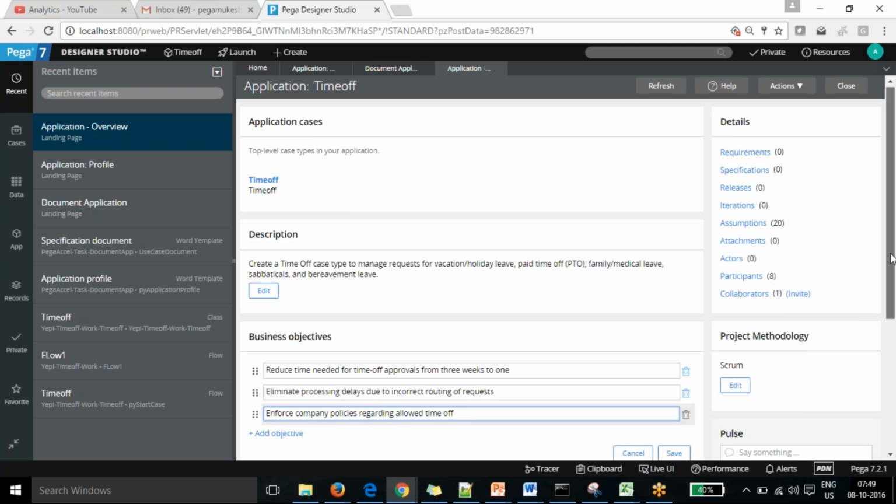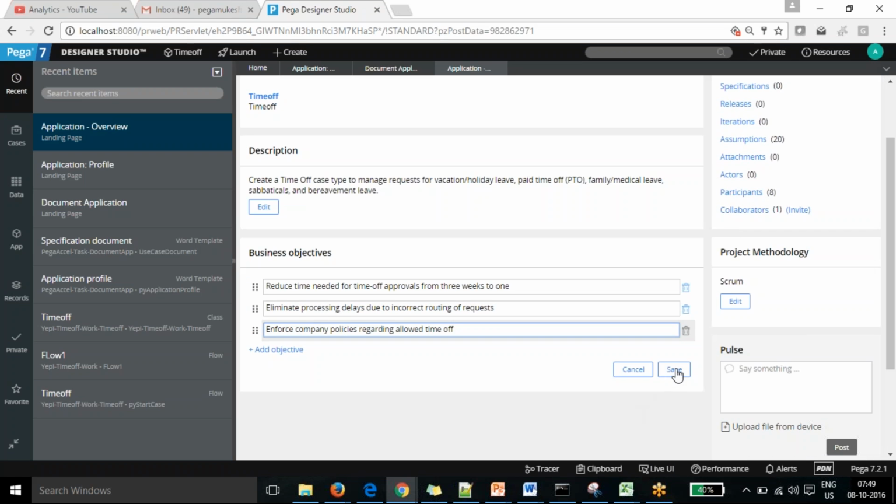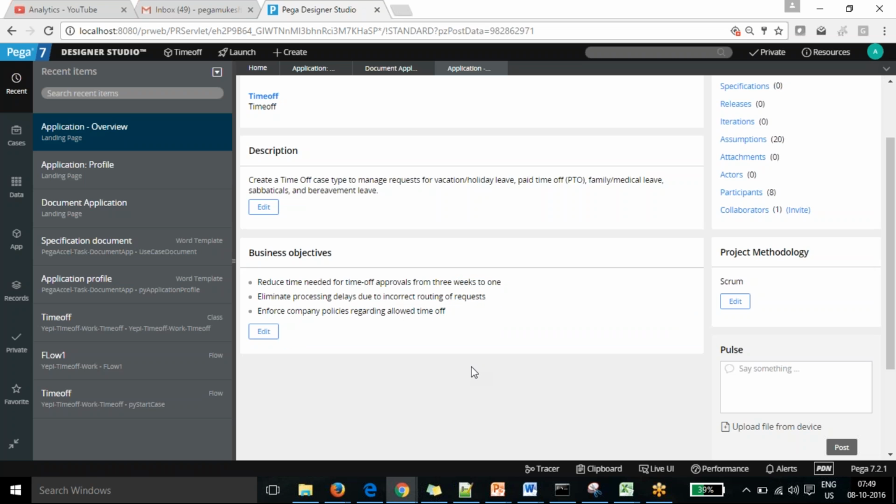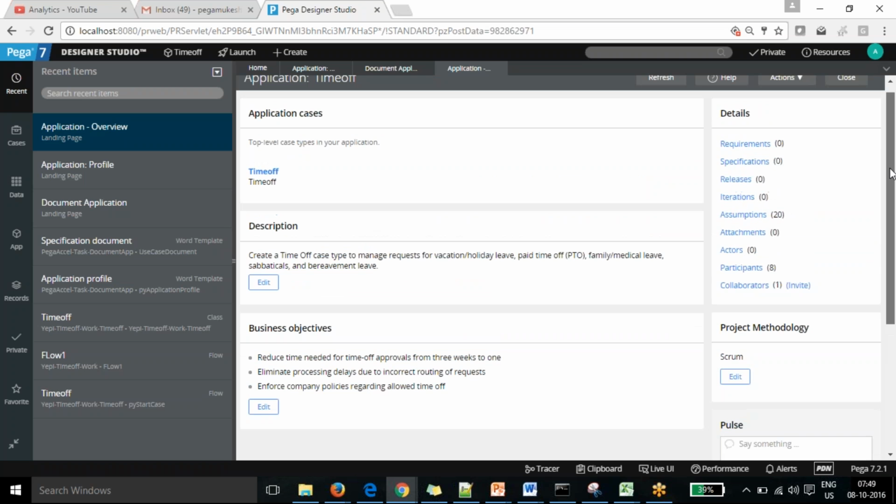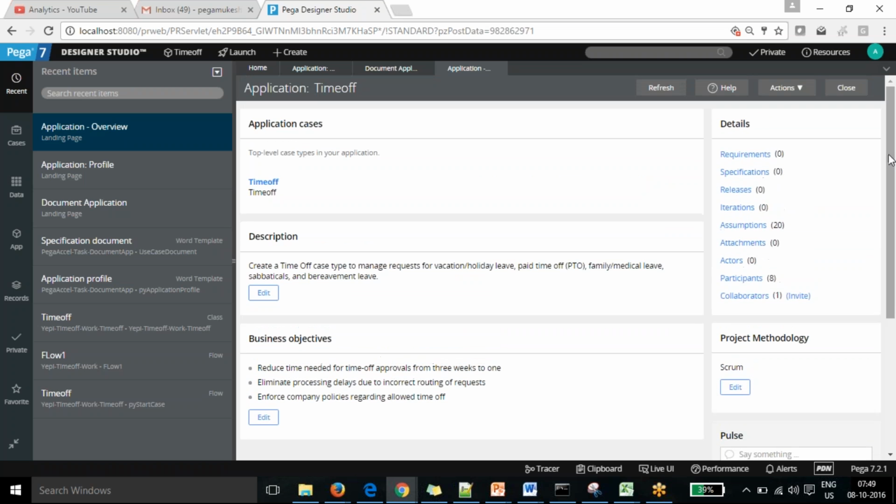So we can see we have added the descriptions and objectives, and then we can save it. Now it's saved with the project, and in the details tab, whatever requirements and specifications we are going to release can be added here. The releases and iterations we can edit from here itself. So first, today we are going to add requirements.